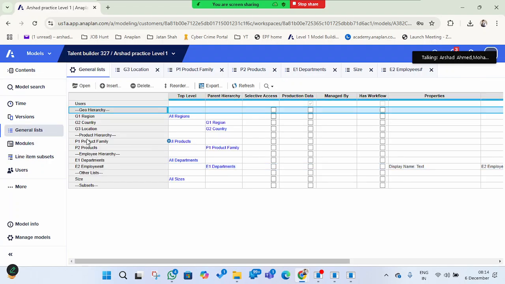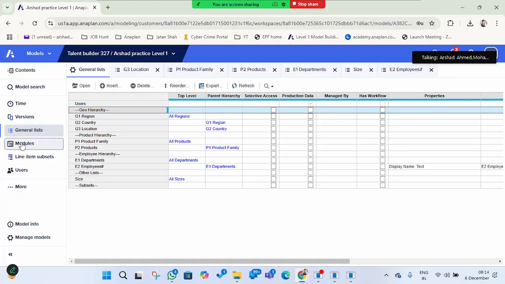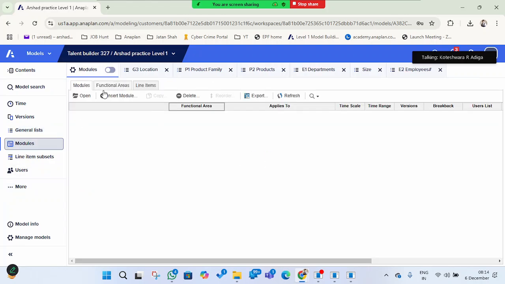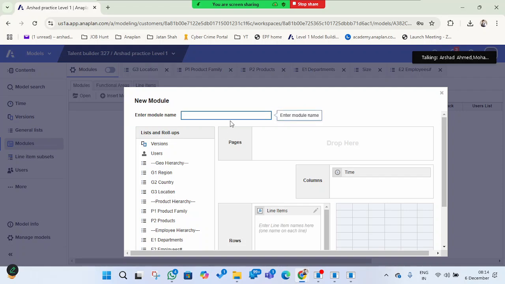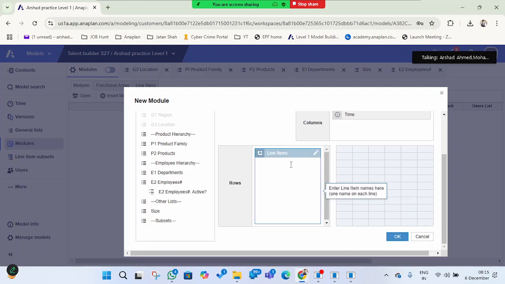That is actually a list, but a functional area can be used for a module. I'll create one module here to give a good idea about functional areas. I'll name it test, take a country, and add one or two lines: line one, line two.